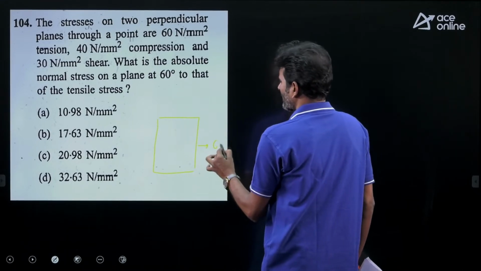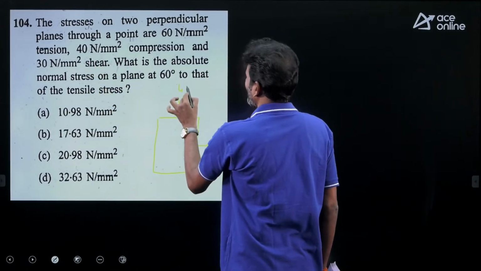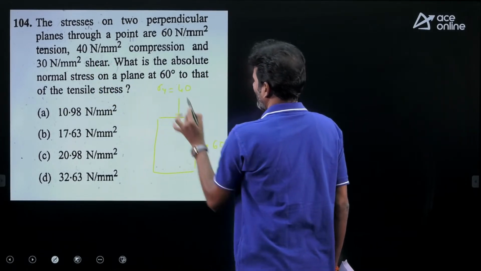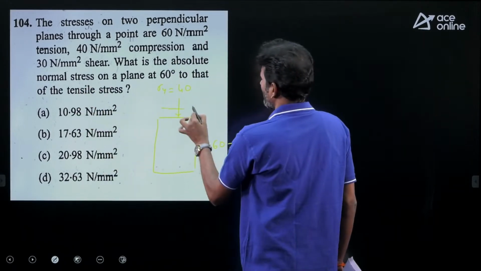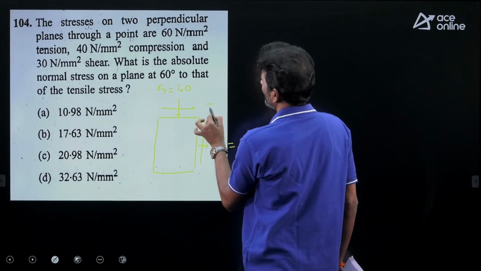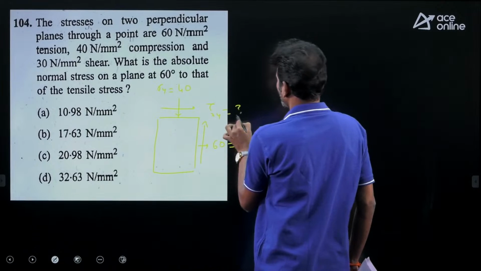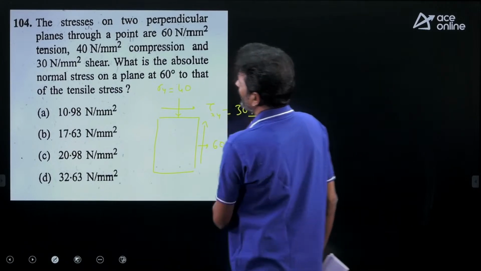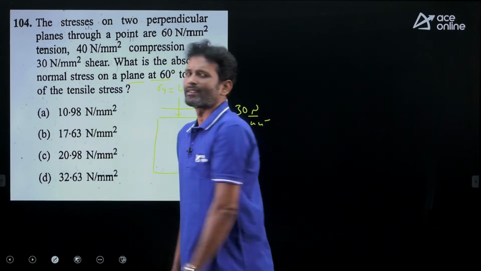One is 60 with the tension. Second one is 40 with the compression. Let us say this is sigma y and this is sigma x, that's fine. In addition to that, shear is applied on this element. Shear value is given as 30 Newton per mm square. What is the absolute normal stress on a plane at 60 degrees to that of the tangential stress?